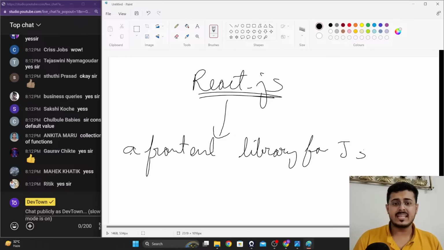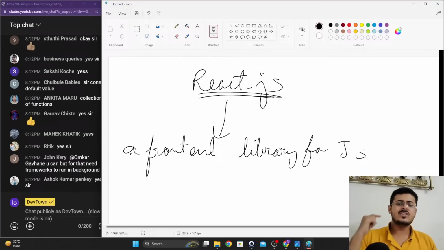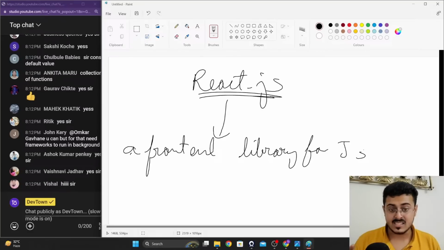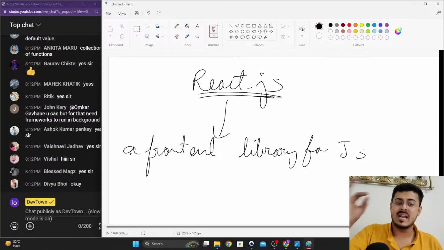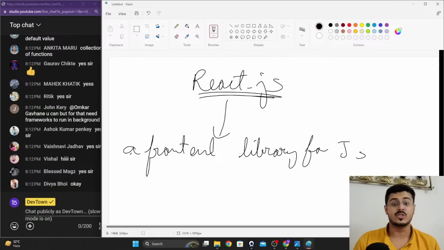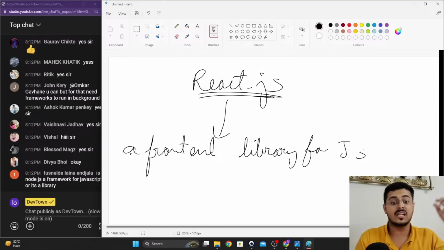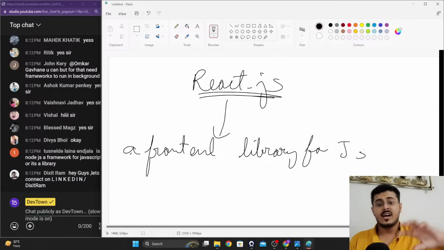Think about it, each of these books inside of this library, React.js has a lot of different books inside of it. Each of these books is nothing else but a collection of thousands and lakhs of predefined, inbuilt functions that people at Facebook have already created for you to use. Now, each book is on a different topic. Something is related to components, something is related to rendering, something is related to images, something is related to animations.